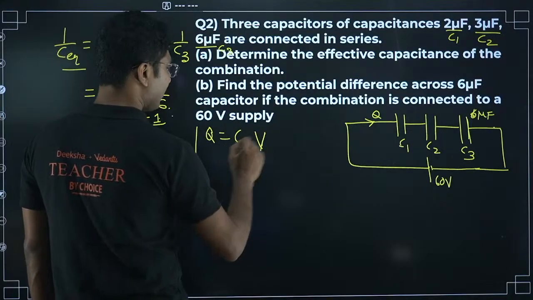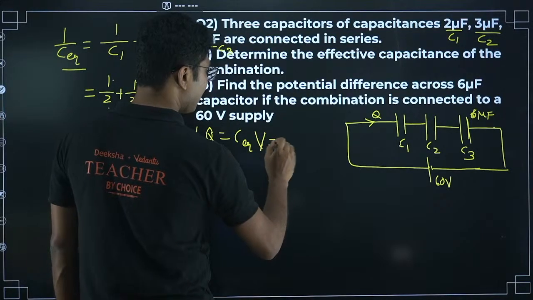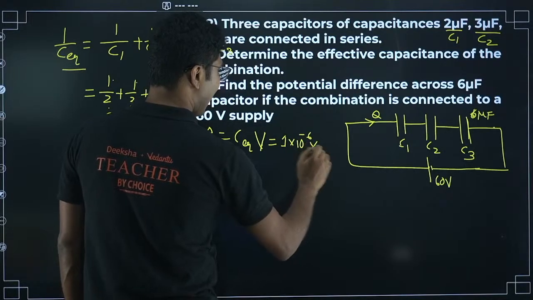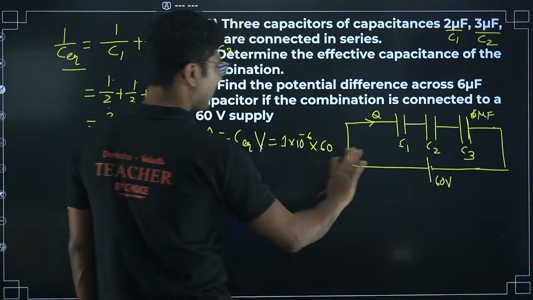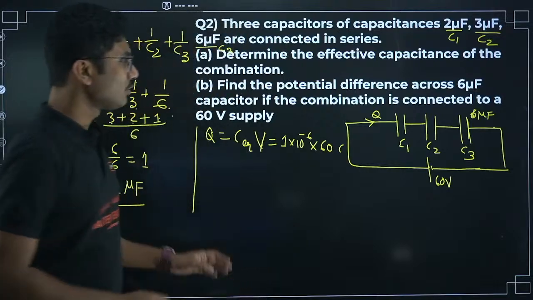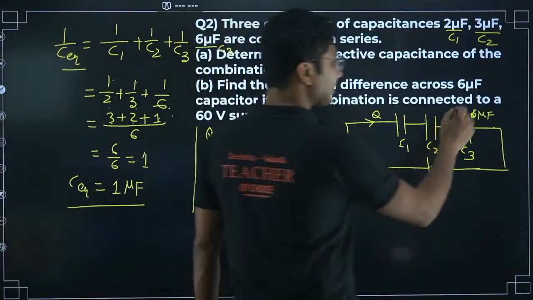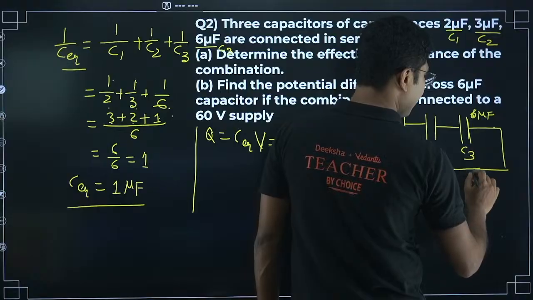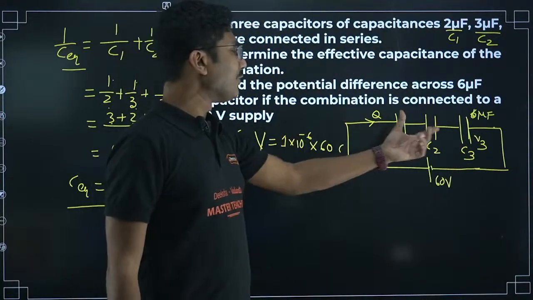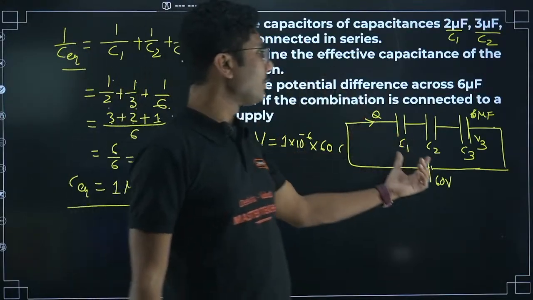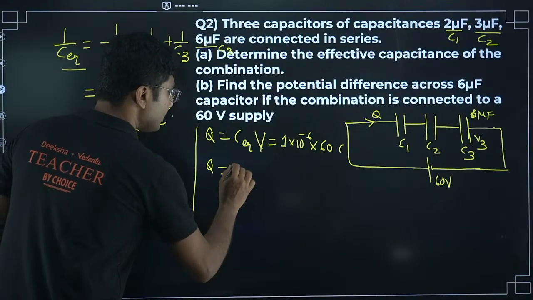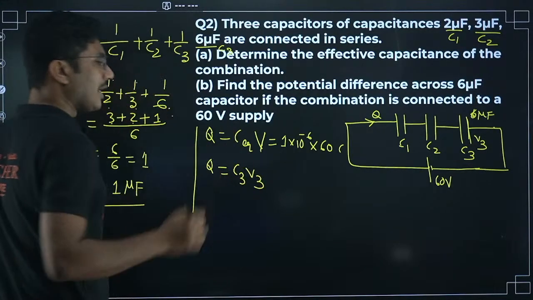So charge we will calculate from here. C equivalent is 1 microfarad, which means 10 to the power of minus 6, and the voltage is given as 60. We will not multiply, we will leave it as it is. This is the total charge in coulombs. Now the same charge is passing through this C3 as well. If the voltage across this one is V3, then individually Q is equal to C1 V1, Q is equal to C2 V2, and Q is equal to C3 V3 is also applicable. So Q equals C3 V3. This V3 we are trying to find out.